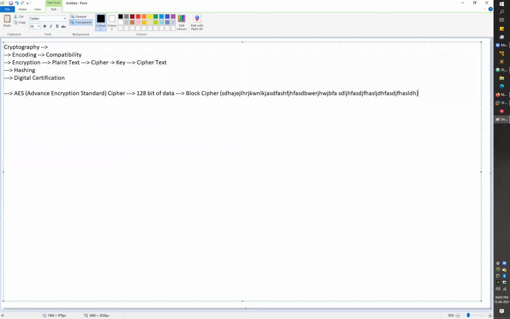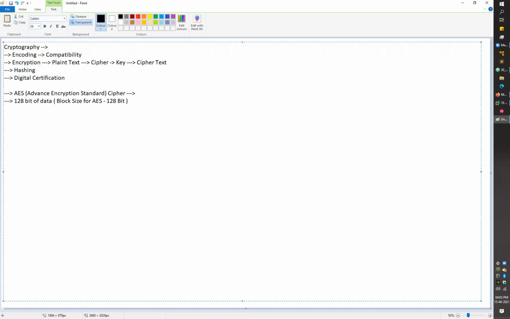For AES, for any kind of encryption, the important thing you need to know is the size of data it can encrypt. In the case of AES, it can encrypt 128 bits of data, the block size. So the block size for AES is 128 bits, right?